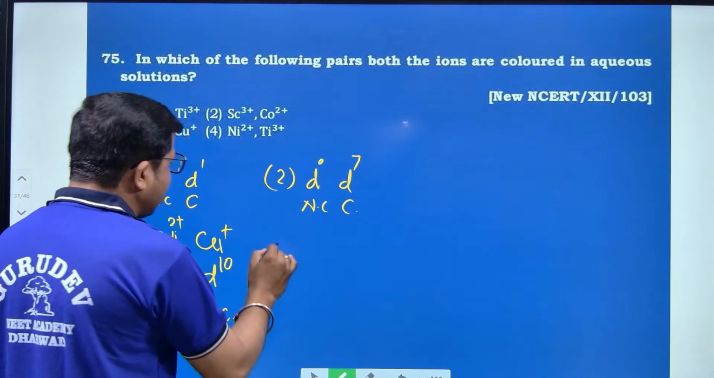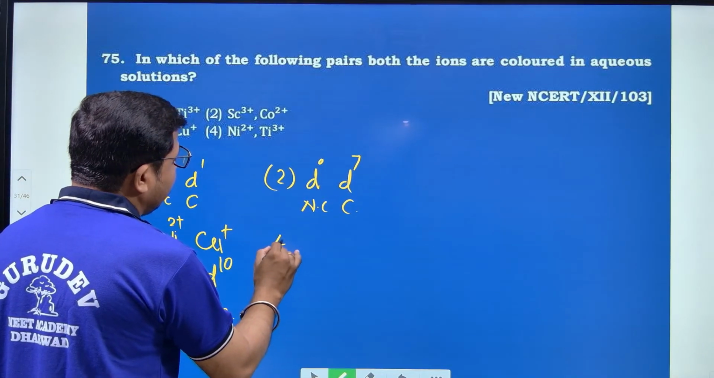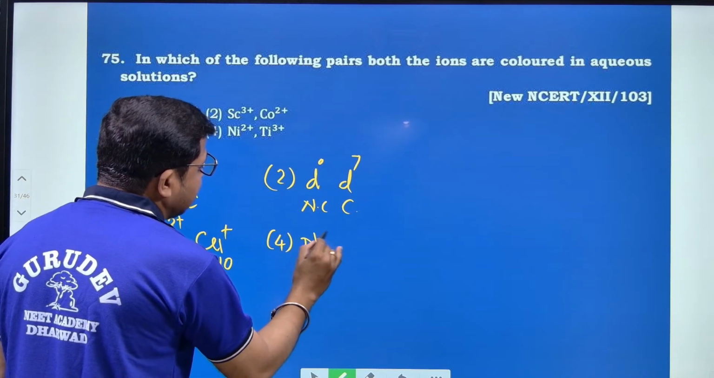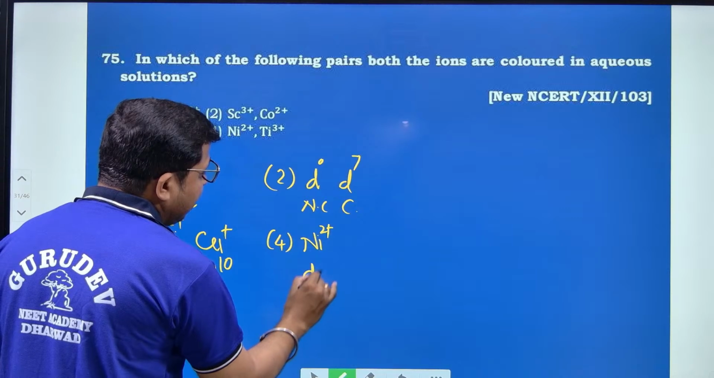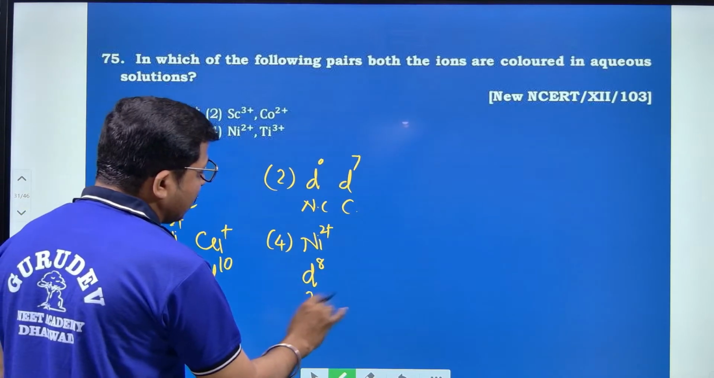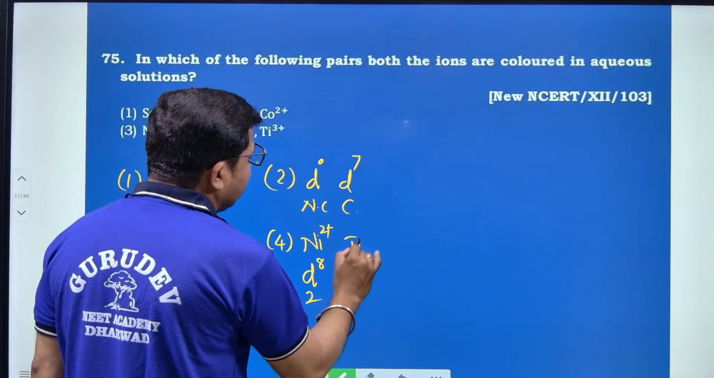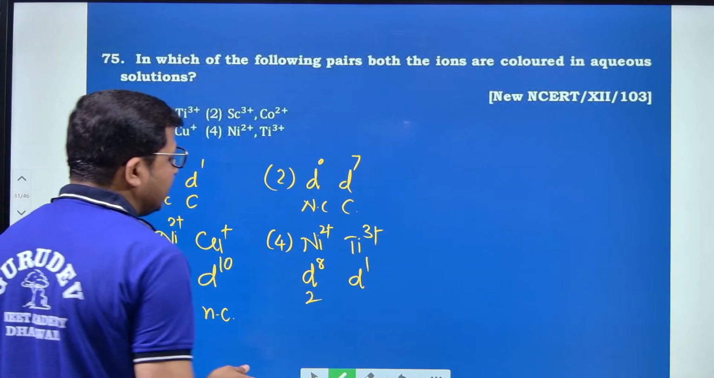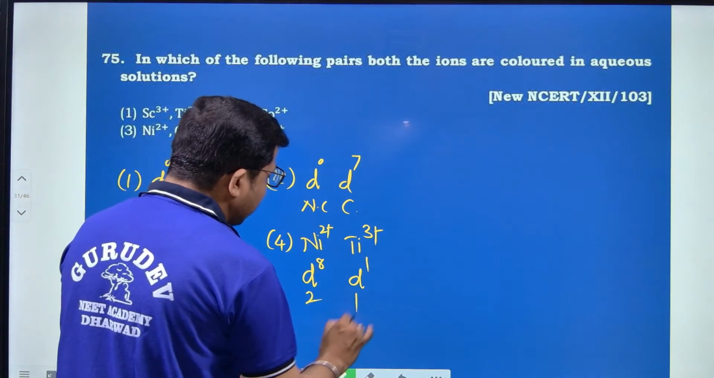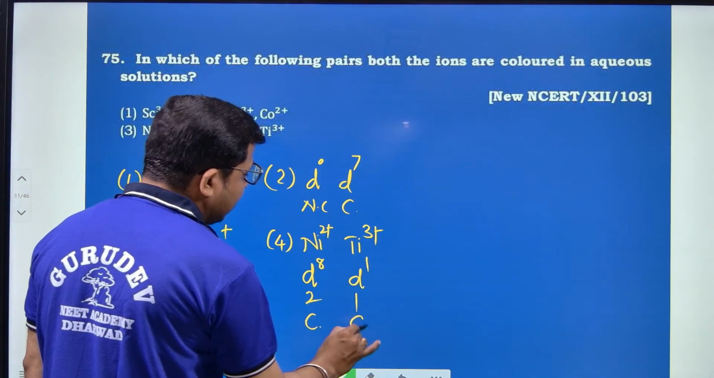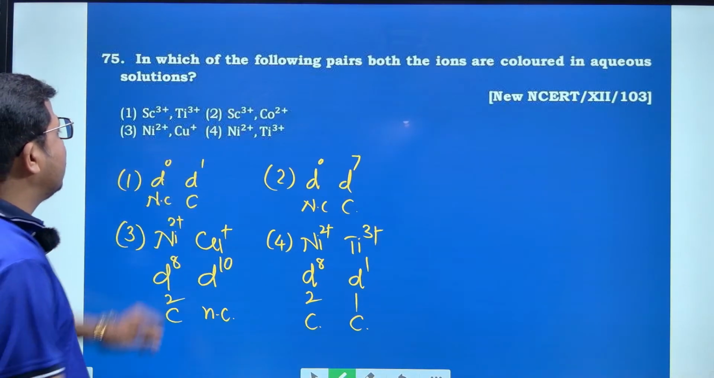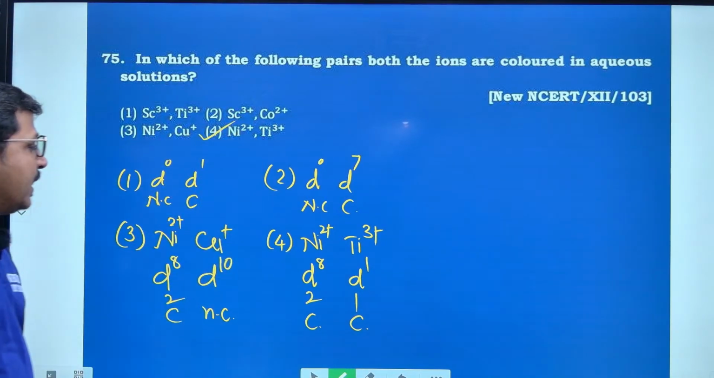And move to option number 4, that is Ni2+. This is d8 configuration and has 2 unpaired electrons, and Ti3+ is in d1 configuration, with 1 unpaired electron. Hence both are colored compounds, colored in aqueous solution. Hence option number 4 is the right answer.